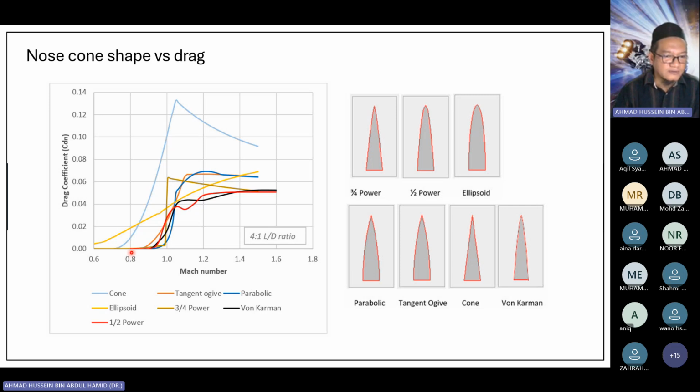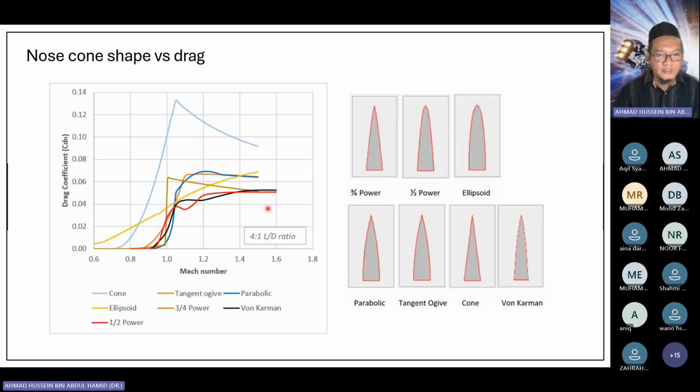However, as the rocket flies at higher speed in the transonic regime, the nose cone shape has an effect on the drag coefficient. And beyond Mach 1, we see the parabola is no longer the best option. The lowest one is the red one, the half power. This is considered the most efficient nose cone for a high speed rocket.